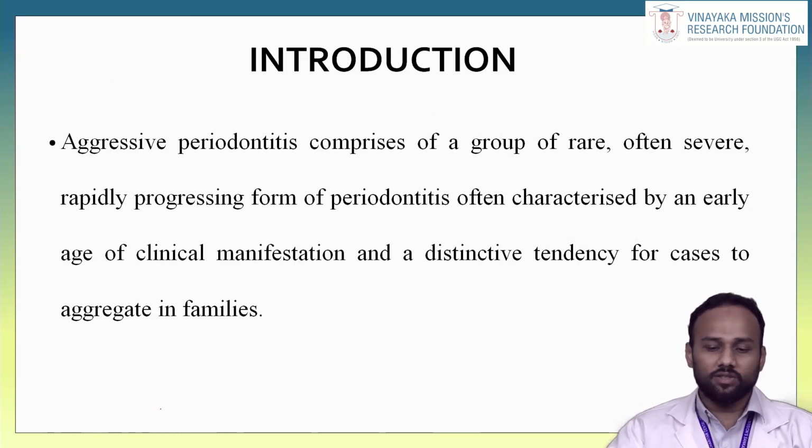Aggressive periodontitis comprises a group of rare, often severe, rapidly progressing forms of periodontitis, often characterized by an early age of clinical manifestation and a distinctive tendency for cases to aggregate in families.